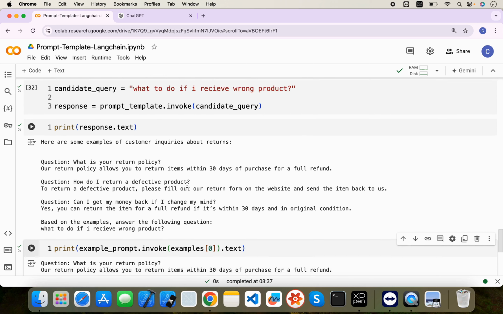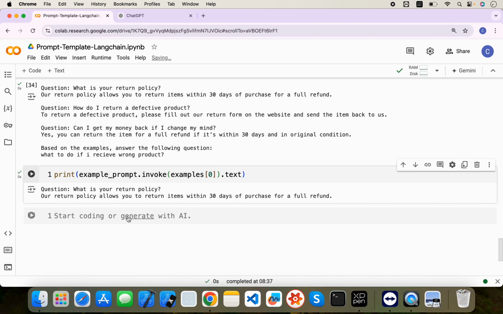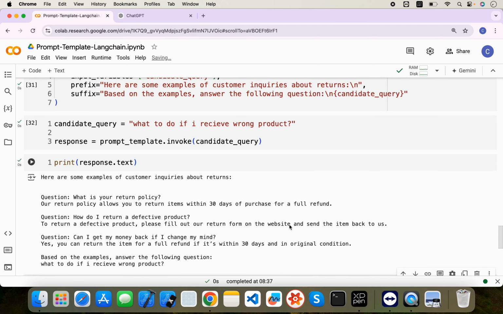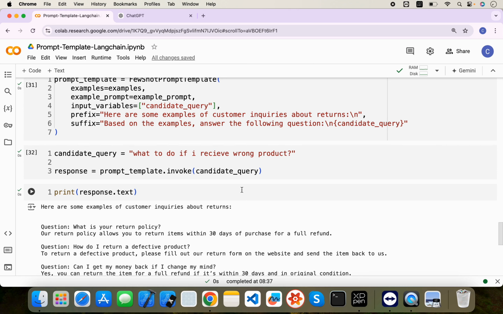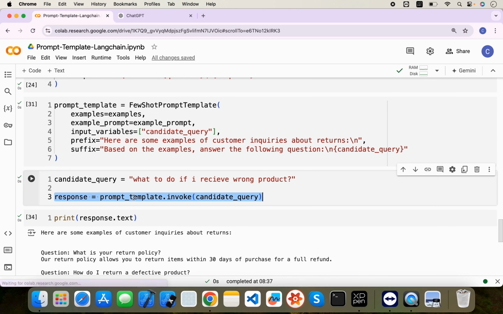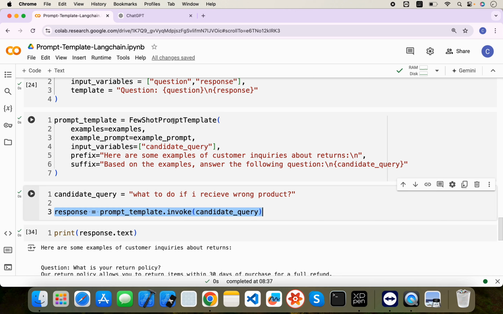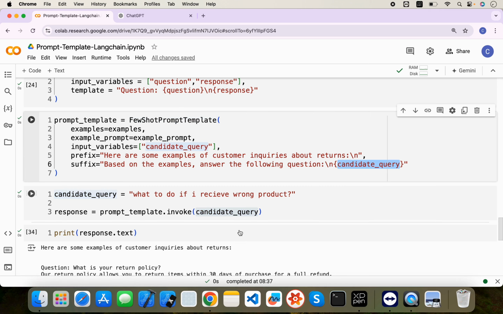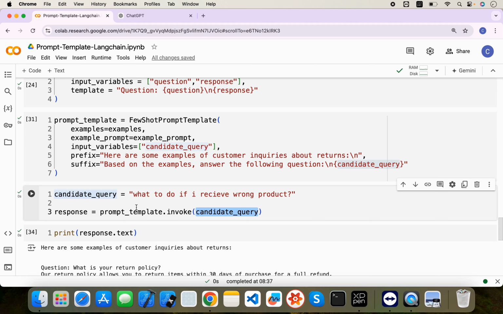So in FewShot prompt template, it will iterate for each example and paste here, right? Add in your existing prompt. Right? So whenever you are using FewShot prompt template, you can pass a basic string here. Okay, no need to provide input in dictionary format. So if you see here a candidate query, you are just passing a string, but if you have multiple, you can provide the dictionary.